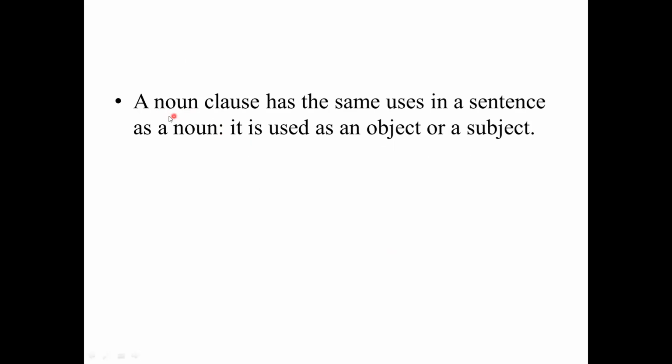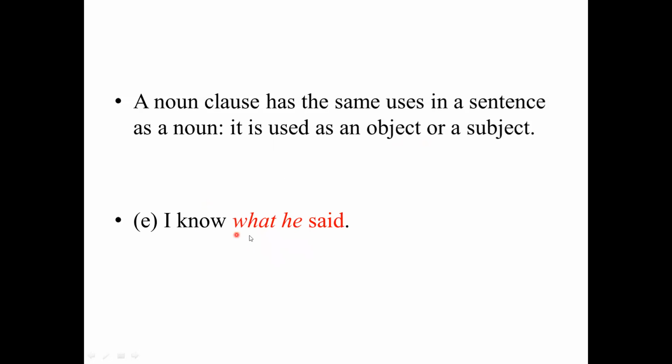That means it has the same function as a noun in a sentence. So the noun clause plays the role of the noun, subject, or object, or something like that. It is used as an object or subject, as we said.